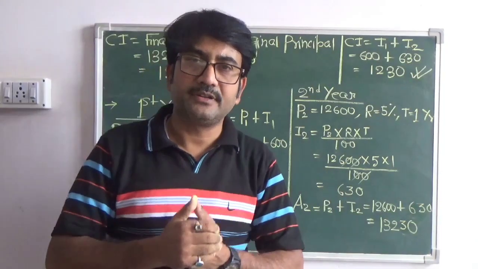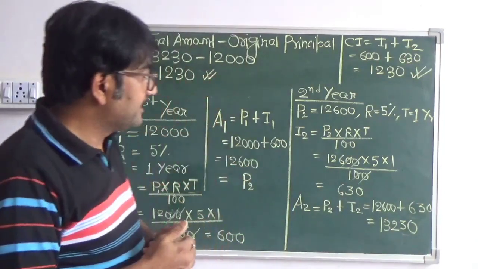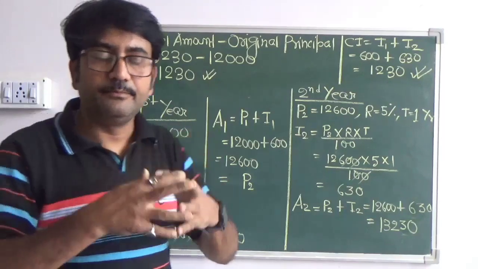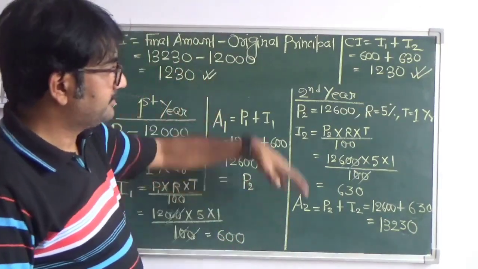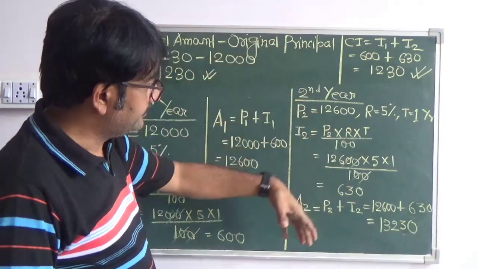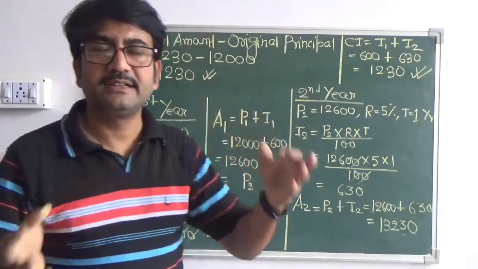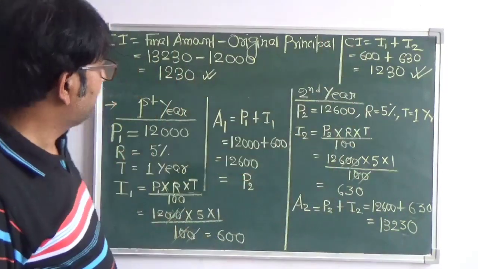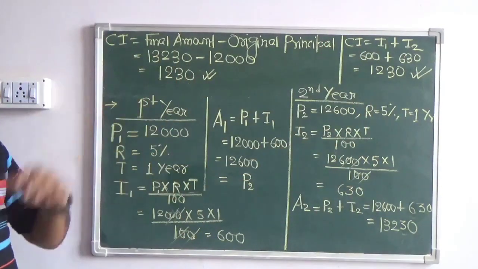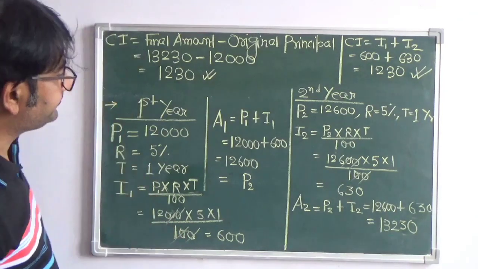And that is why the value, the sum, the fund value, increases rapidly in the case of compound interest, and that is the main difference between compound interest and simple interest. So here the fund value goes on increasing very rapidly, grows at a much faster rate. So this is the first question, let it be. Now we come to the second question.